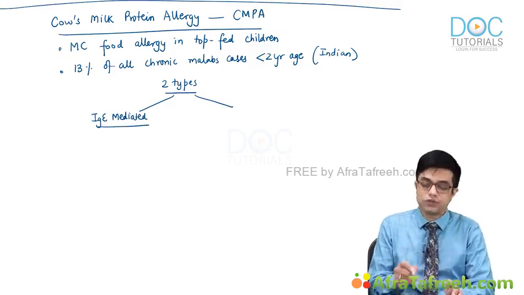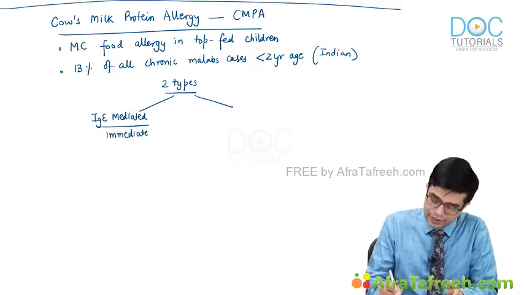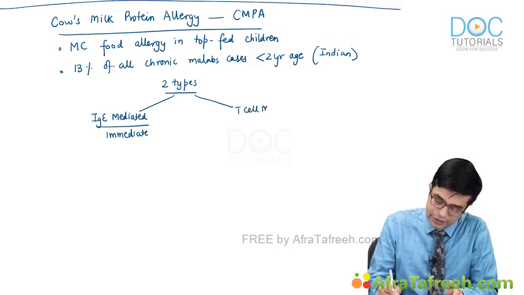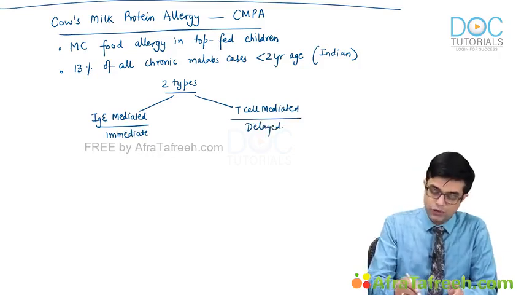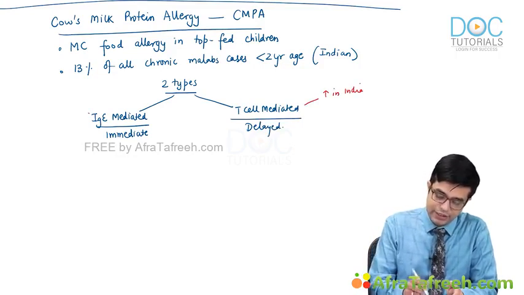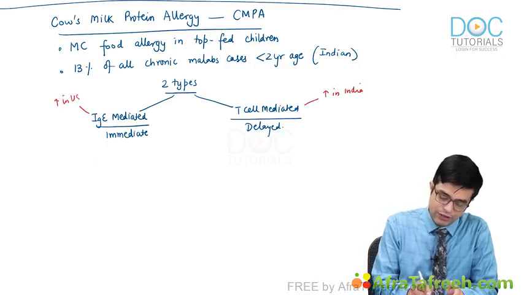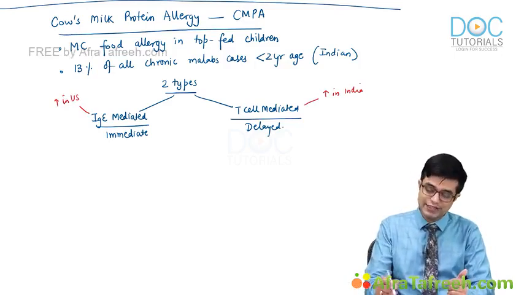IgE mediated is also called the immediate type. And second is your delayed or T cell mediated, also called the delayed variety. Overall, T cell mediated is found to be more common in India, whereas IgE mediated is more common in the Western population, especially the United States of America. But overall, the incidence of CMPA is more in the developing countries, and so T cell mediated is the one which is found to be more common.